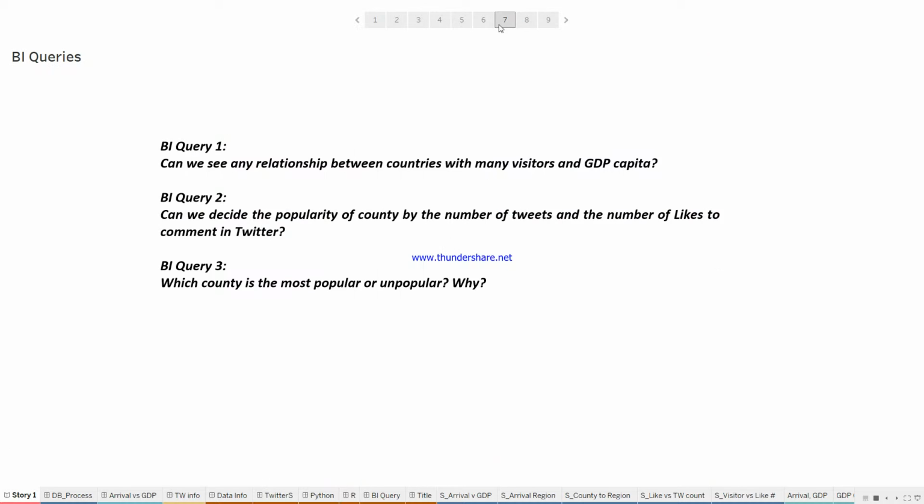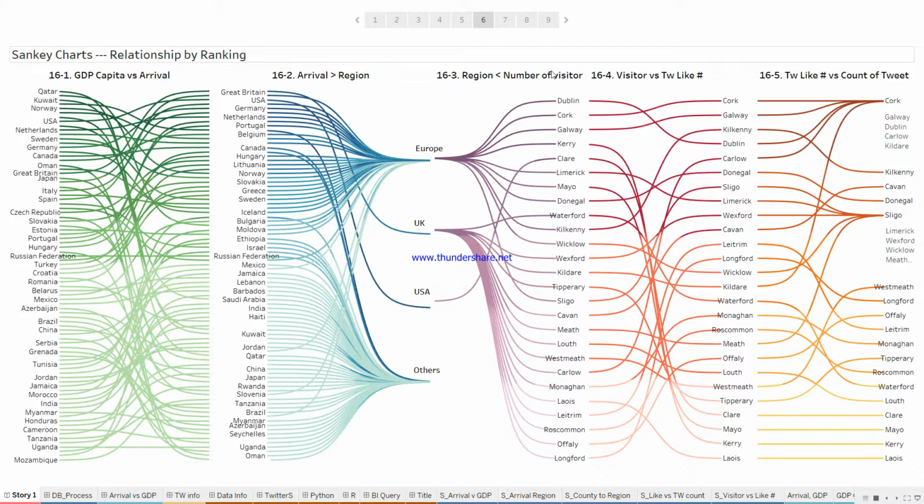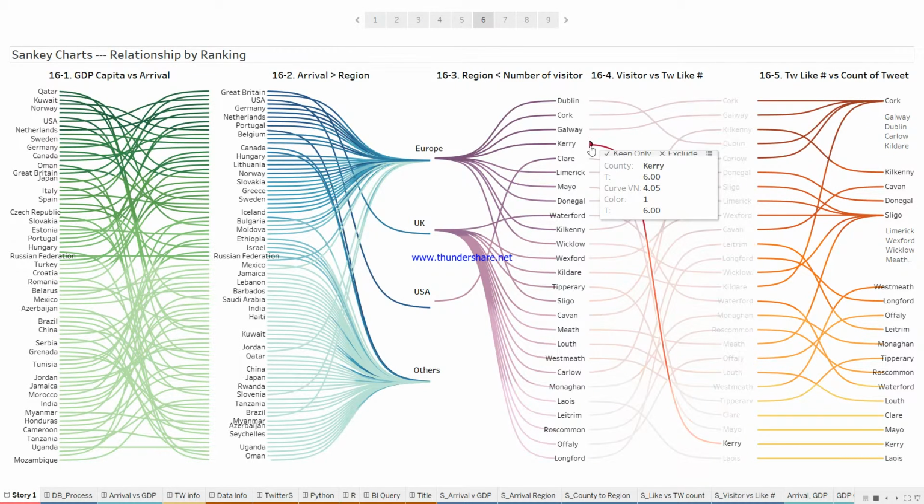So then we go to query 2. Can we decide the popularity of a county by the number of tweets and the number of likes and comments on Twitter? So we go back here. Dublin and Galway have the highest visitor numbers here, but Dublin is fourth in likes and first in tweets. Galway is third, but second here, first here. But if we go to Kerry, it's very low here. Clare is also very low here. So no Twitter information here.